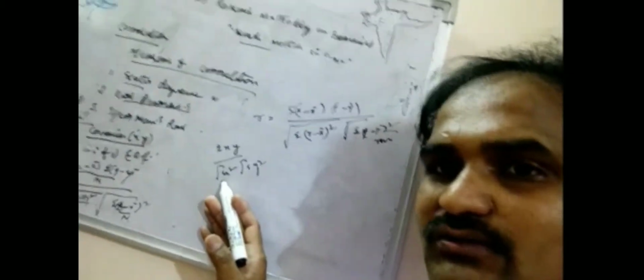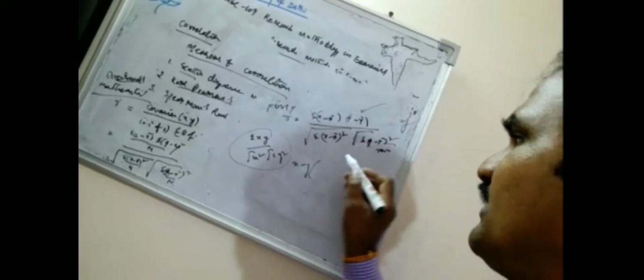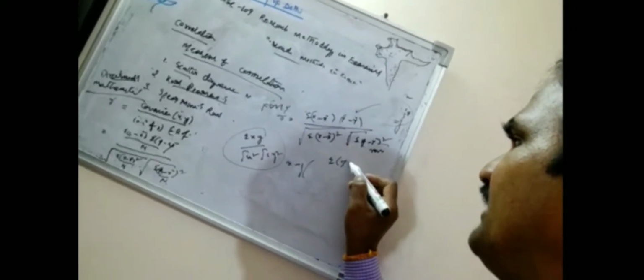In the case where the two variables are positive with the same value, we can use this method. Suppose this is y and x, you can calculate the sum of x and y products, and if they are opposite, you can calculate it in the same proportion with the same formula. Okay. Next, Spearman's correlation coefficient.